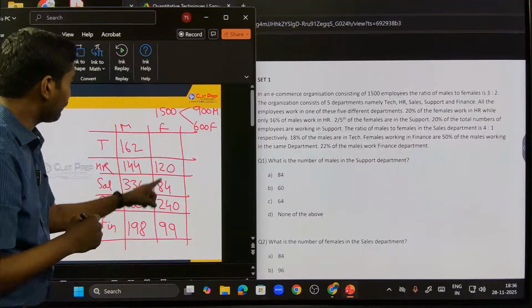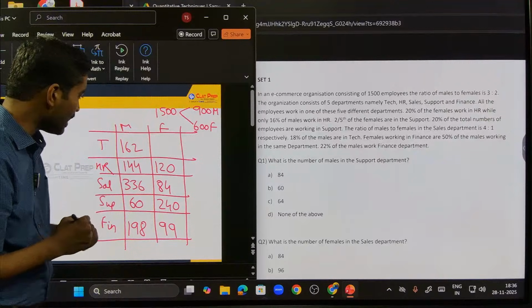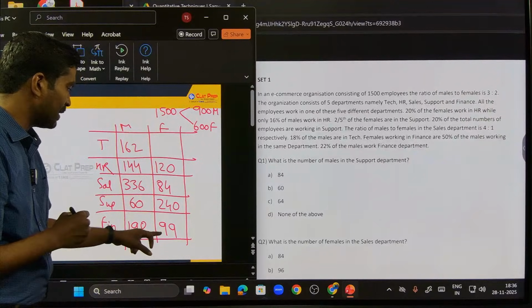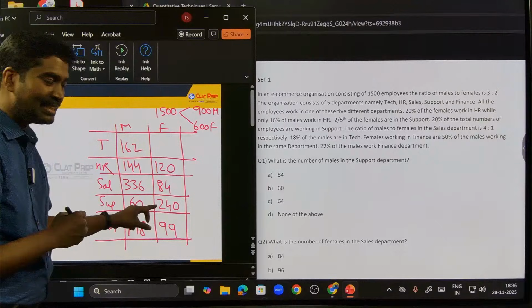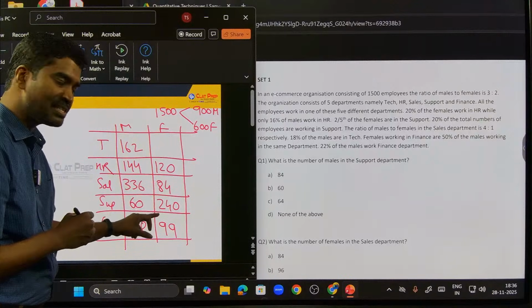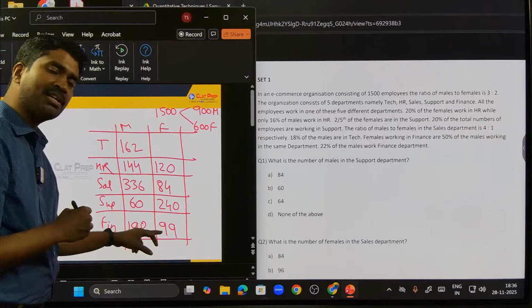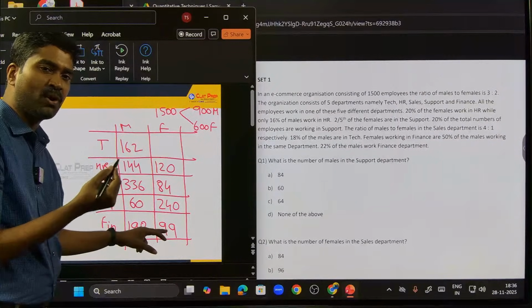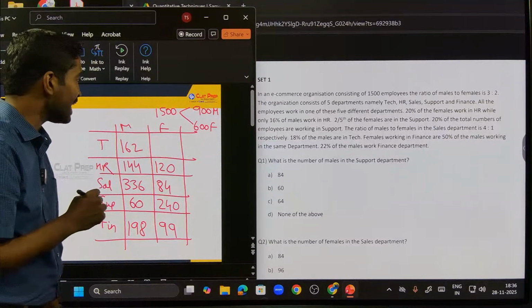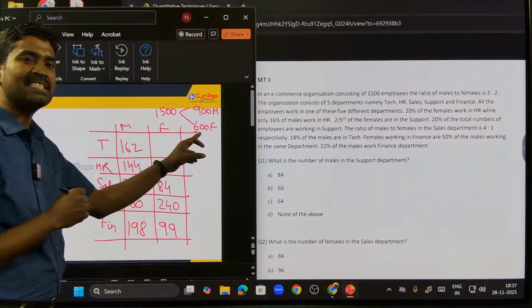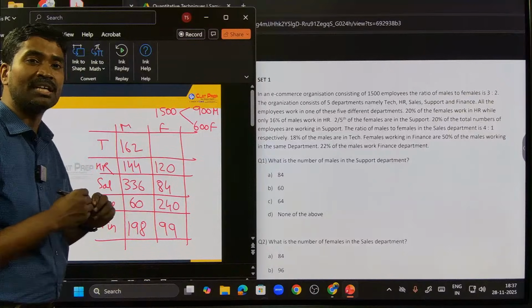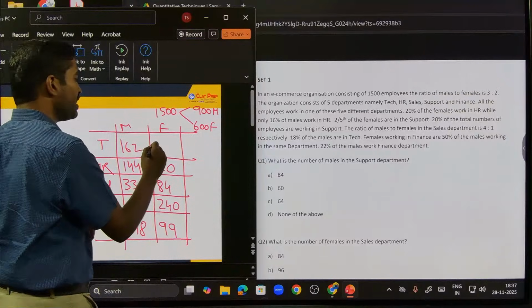Now, I know all the females, only this one cell is remaining. How do I add that? 120 plus 240, how much? 360. 120, 240, 360. 360 plus 84, 444. 444 plus 99, meaning 544 minus 1, 543. 543, this is 600. 600 minus 543 is how much? This is 57.